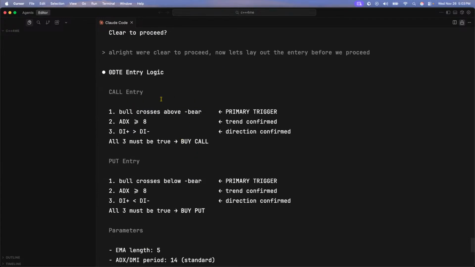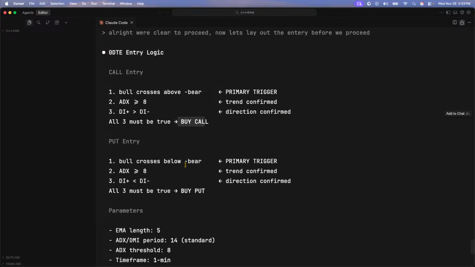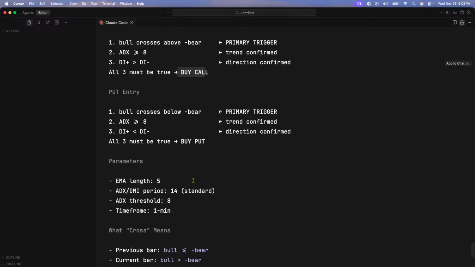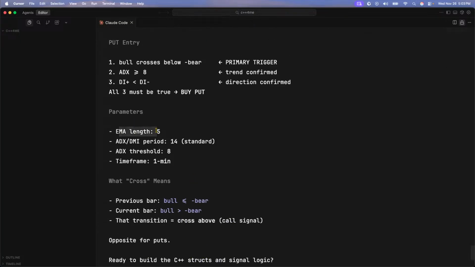All right, entry. Bull crosses over the bear is the primary trigger; the trend confirmation and the direction confirmation all must be true to buy a call. For a put, I guess the opposite, all must be true to buy a put. Parameters: EMA 5. Oh, ADX 14 is kind of long. That's kind of long.